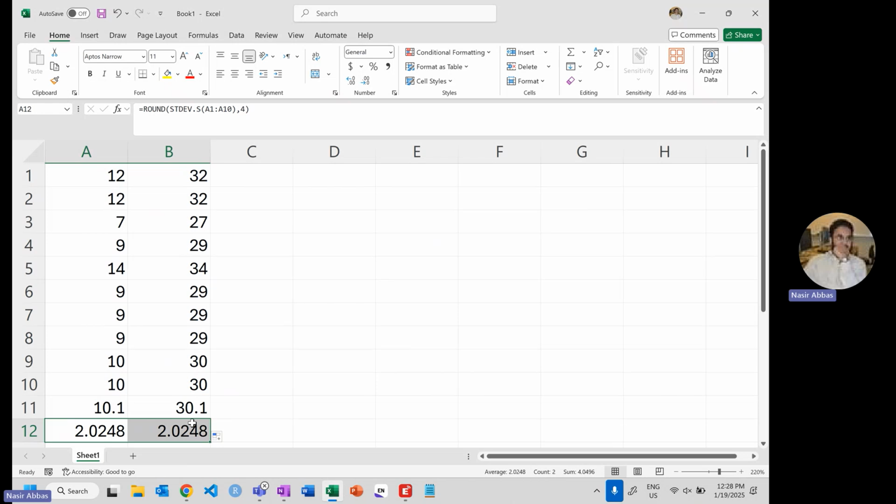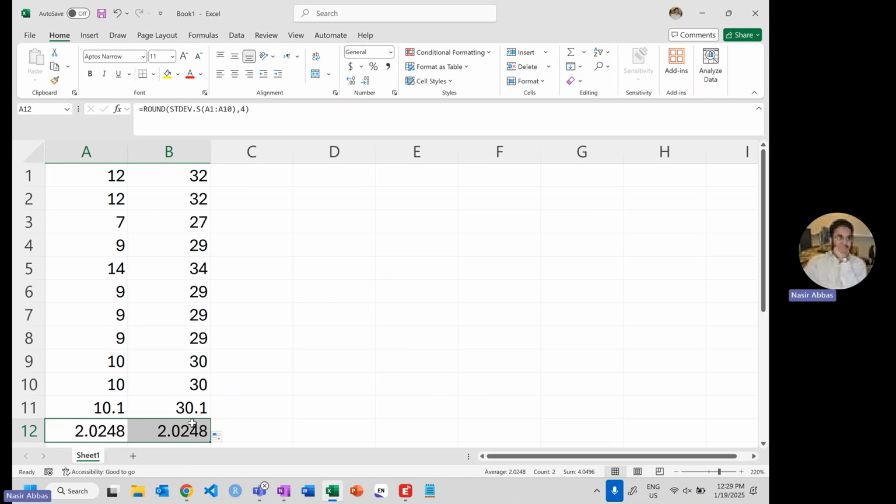I will write the expression for you here, and I will also write it in the OneNote later. Everywhere it will increase by 20. So the mean of x plus 20 will be the mean of x plus 20. The standard deviation of x plus 20 will be simply the standard deviation of x. It will not change. The mean of x multiplied by 20 will be the mean of x multiplied by 20.